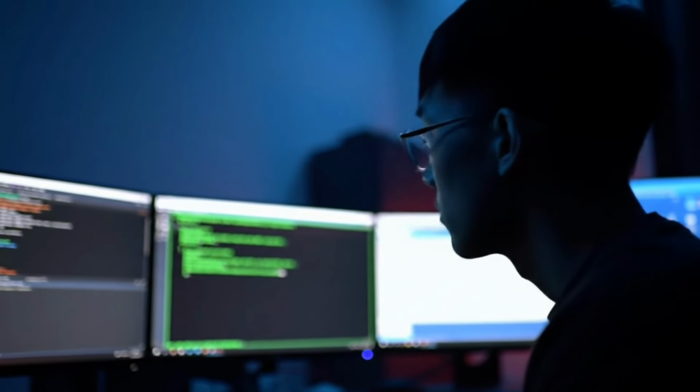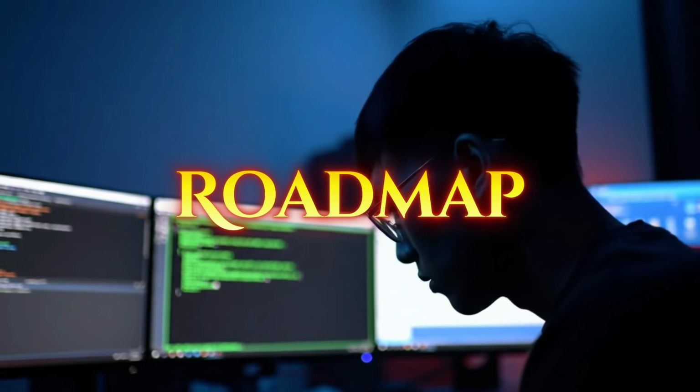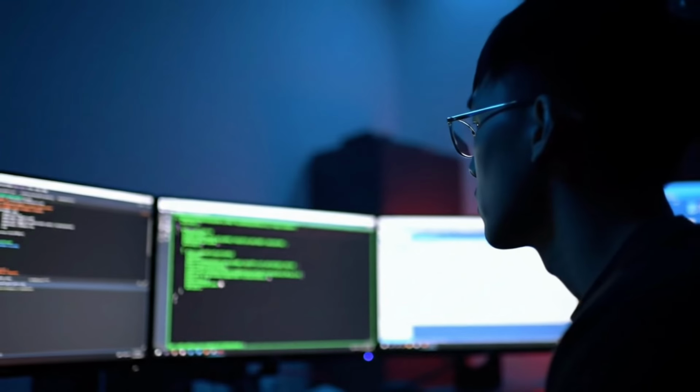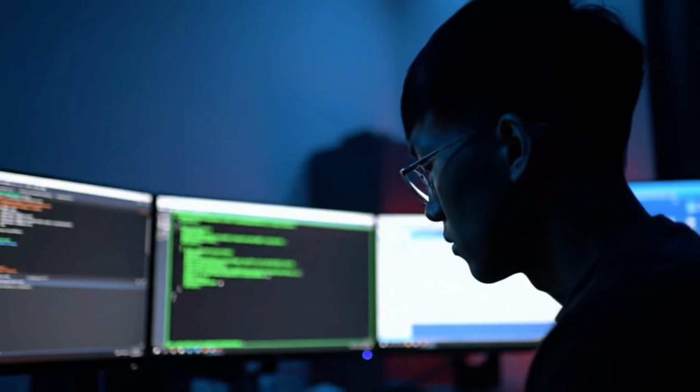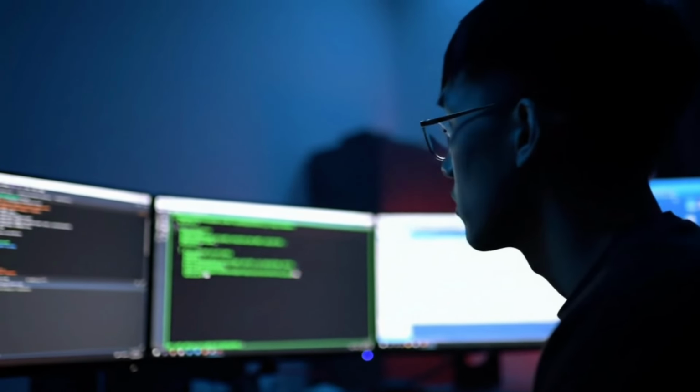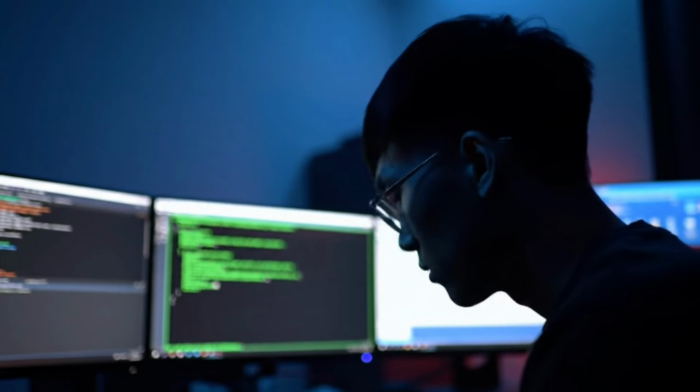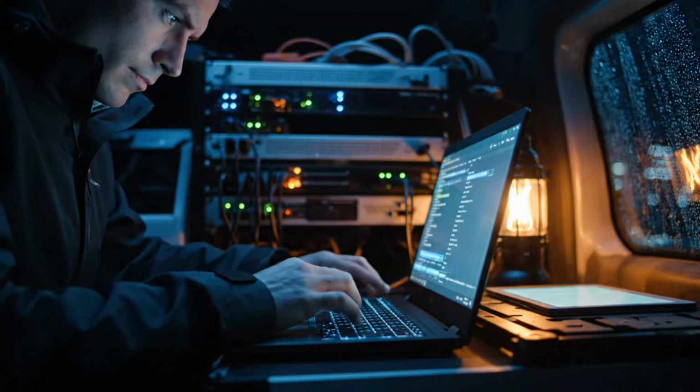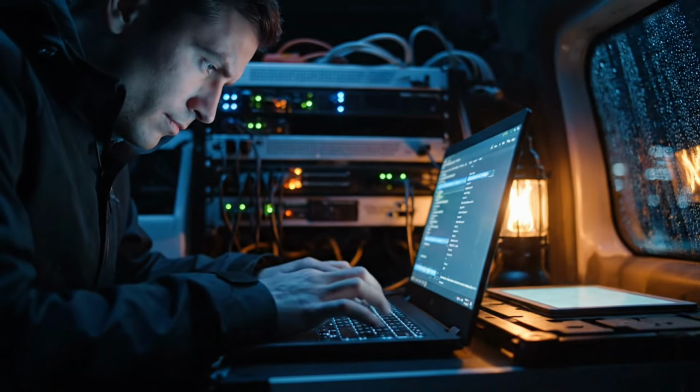Quick wrap-up. Follow this roadmap step by step. Master the basics first, then move toward networking, tooling, and safe exploit work in labs. If you found this roadmap useful, practice every day and stay curious. Real skill comes from hands-on practice.